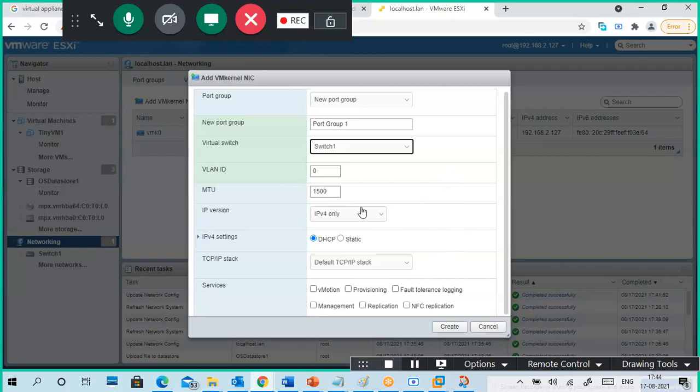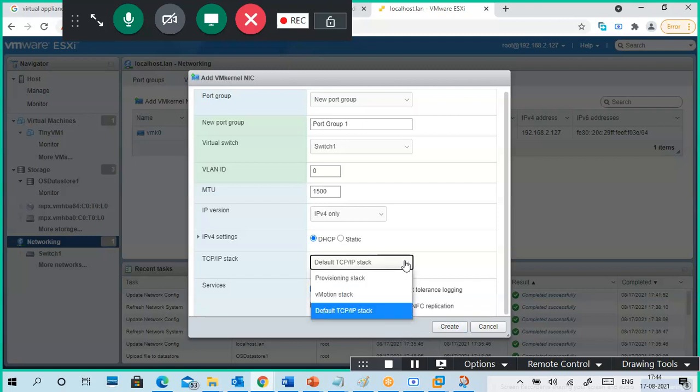MTU, maximum transmission unit, so packet size. DHCP, I have DHCP, so I will get it. I will give certain services like vMotion, fault tolerance logging, replication. Only two I'm giving. Default is TCP/IP stack. Okay, no problem.